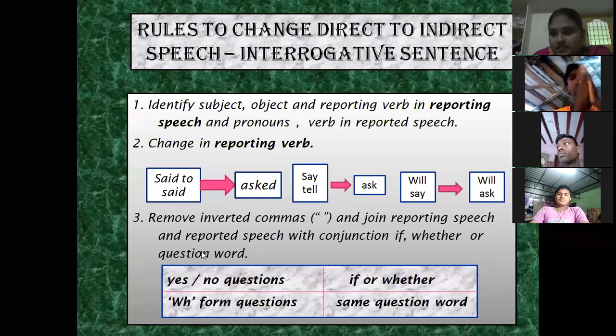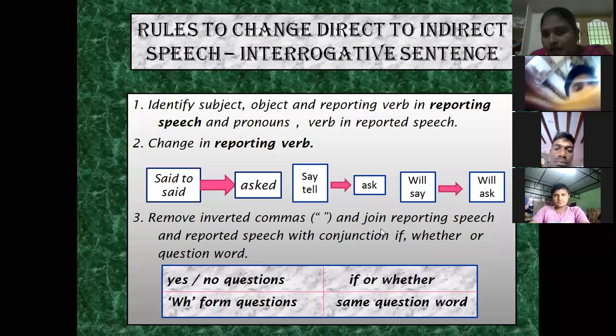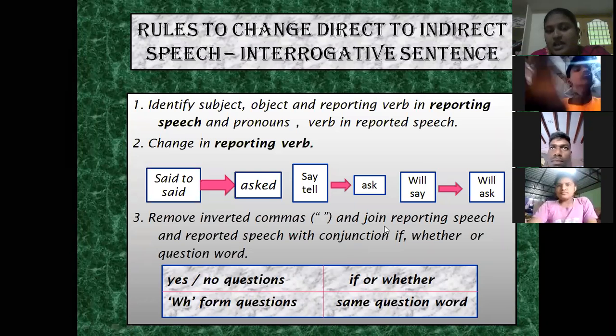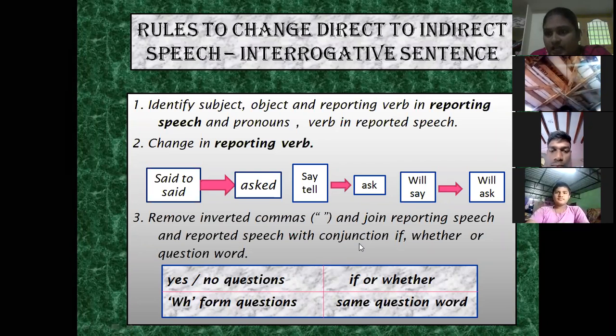Next, the third point is to remove the inverted commas and join the reporting speech and reported speech with a conjunction. A conjunction means a connector, a word which is used to join two words or sentences. Here we have to join the reporting speech and reported speech, so we have to remove the comma and inverted commas, and in that place we have to use a conjunction.